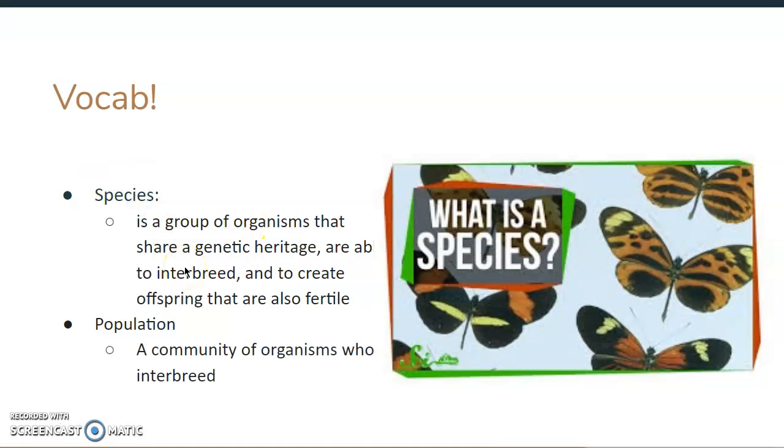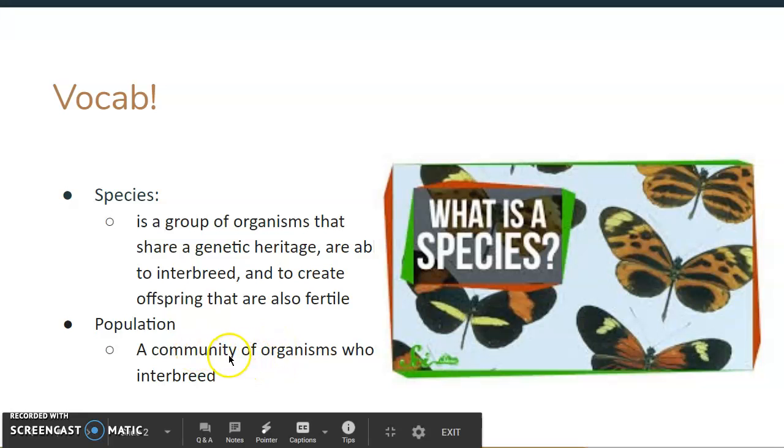A population is simply a community of organisms who interbreed. So a population is a group of organisms who interbreed.